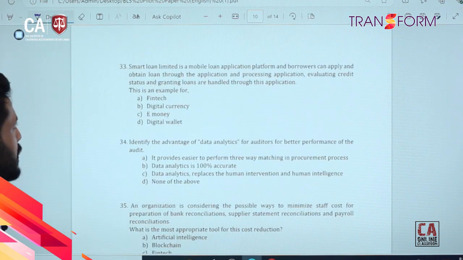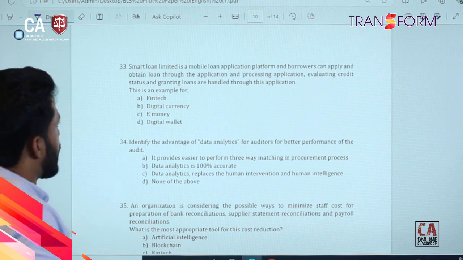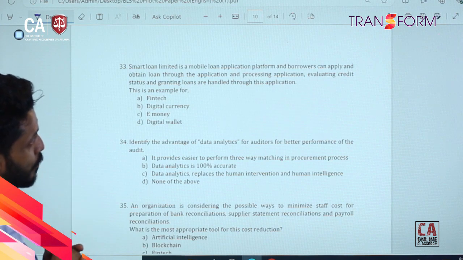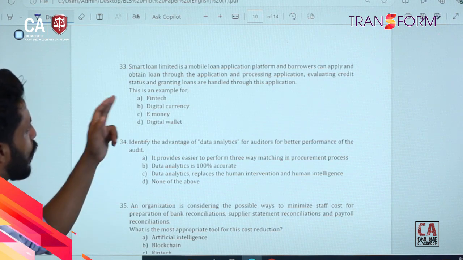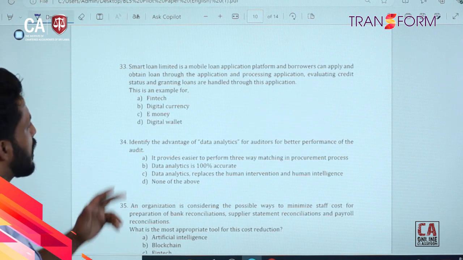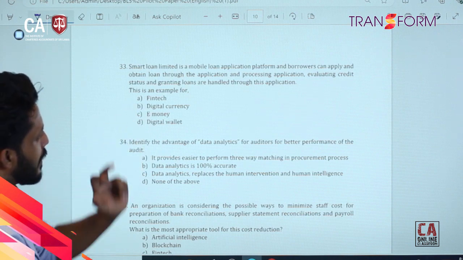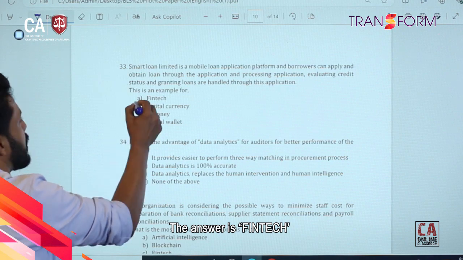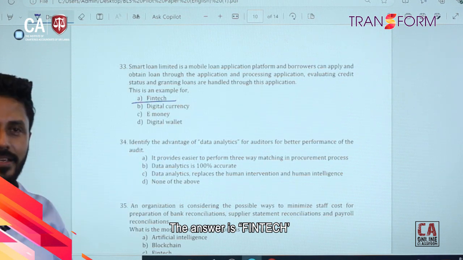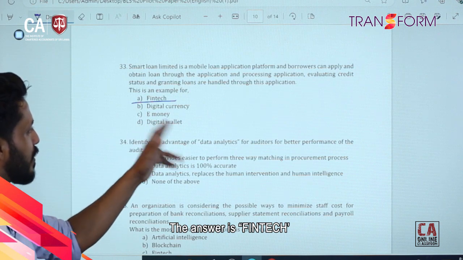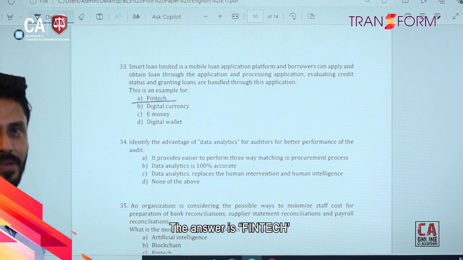And then question number 33. Smart Loan Limited is a mobile loan application platform, and borrowers can apply and obtain loans through the application, right? Processing applications, evaluating credit status and granting loans are handled through this application. This is an example for obviously fintech, finance related technology, right? So then not digital currency, not e-money, not digital wallet, this is about fintech, right?